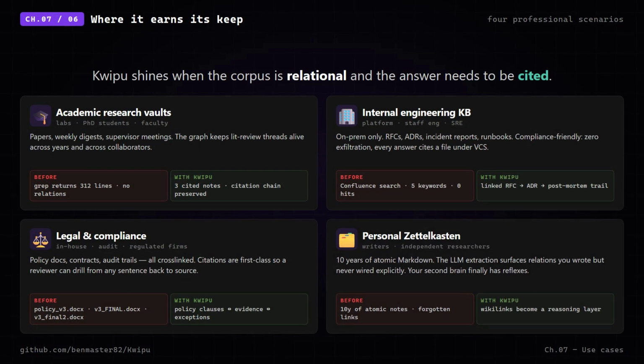Research labs with thousands of papers, internal engineering knowledge bases, compliance and legal teams, personal Zettelkastens, 10 years of atomic notes finally talking to each other.